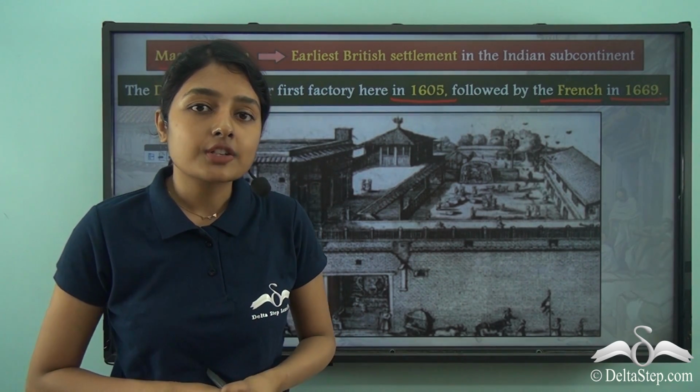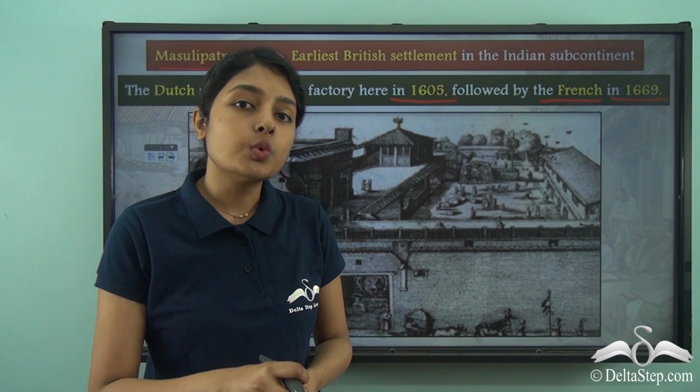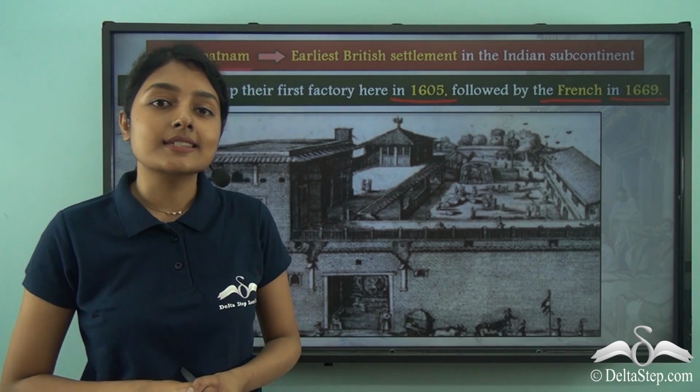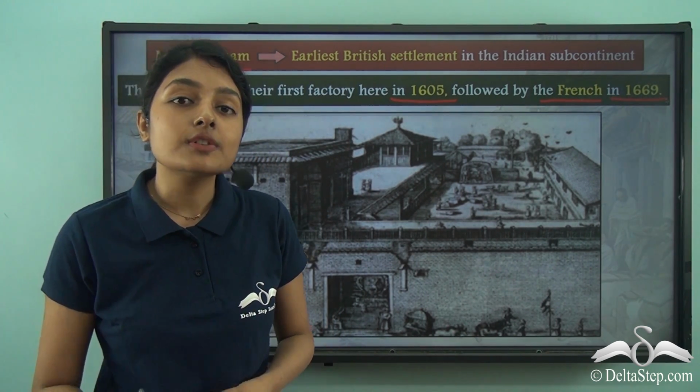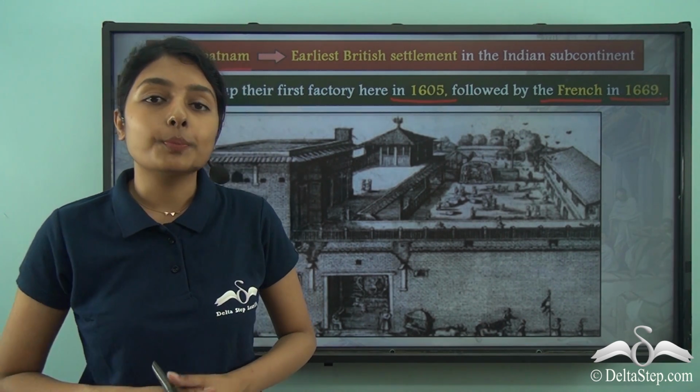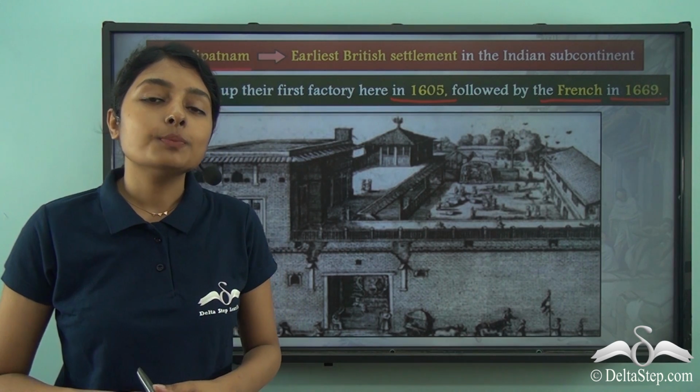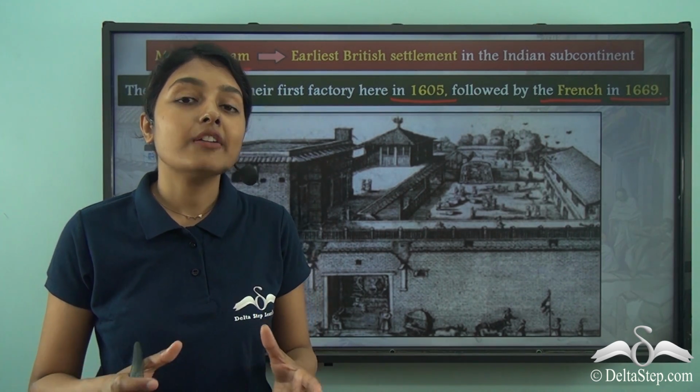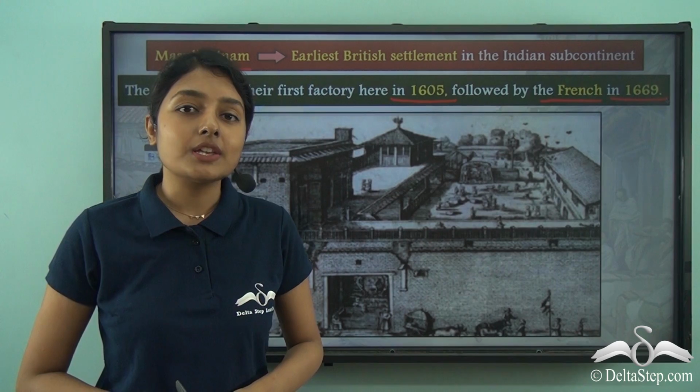And in these factories, raw materials which were obtained from the subcontinent itself were used to produce finished products which were then exported to the European countries. So this is how Masulipatnam has been a very important site in the pages of history.